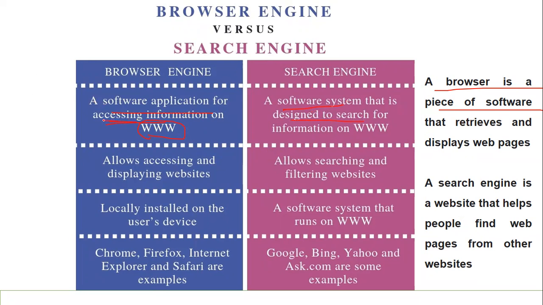One is assessing the information, one is searching the information. A browser allows accessing and displaying the websites, whereas a search engine allows searching and filtering the websites. A browser is locally installed on the user's device, whereas a search engine is a software system that runs on the WWW, that is, the World Wide Web.